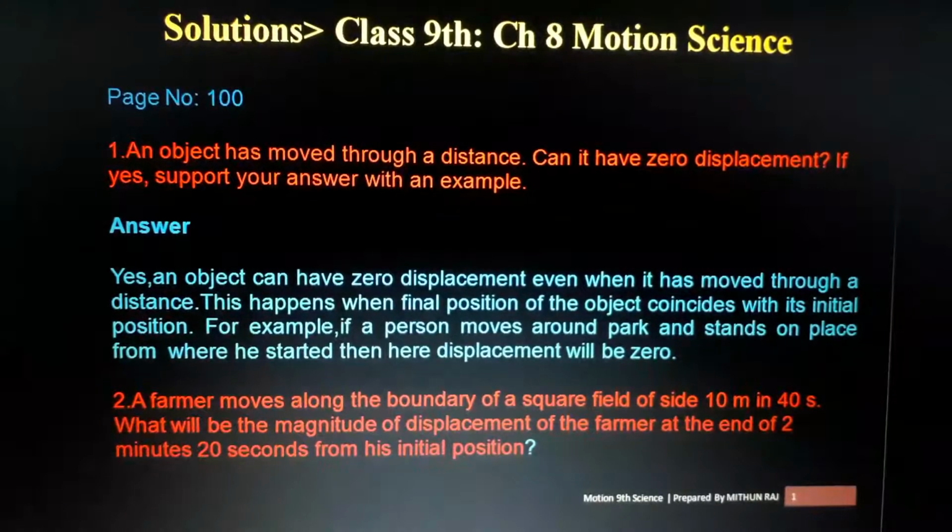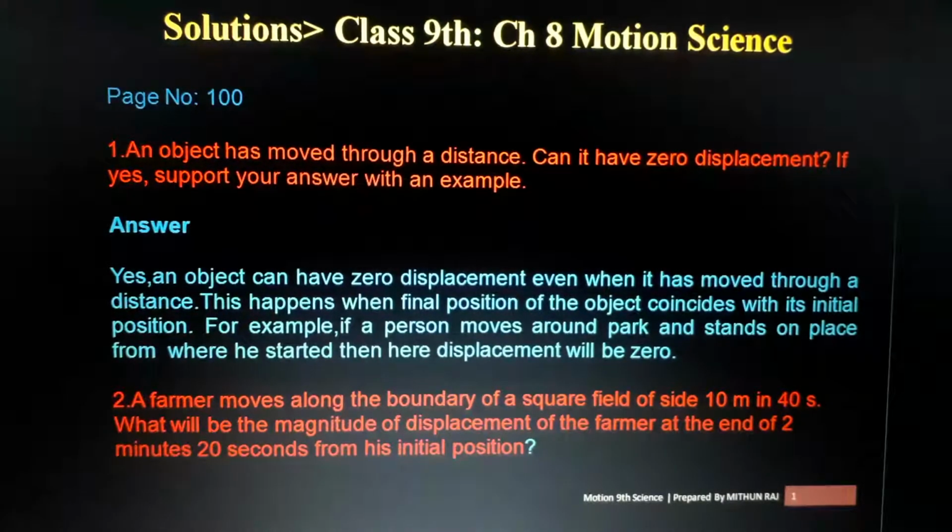Our Prabhas is moving along the boundary of a square field. He has a field, almost a perfect square. One side of the field is 10 meters. That means all four sides are 10 meters.